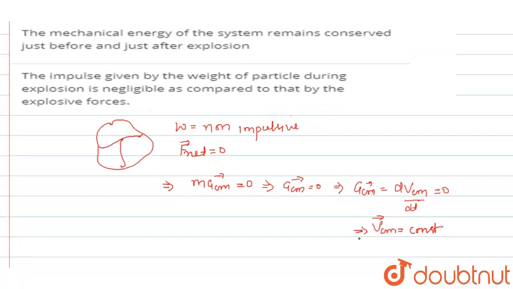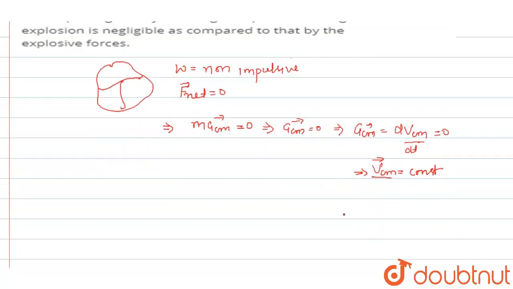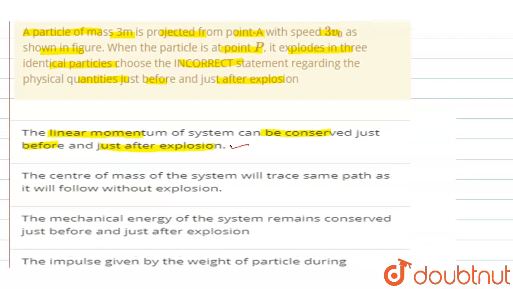So if velocity of center of mass is constant, that is linear momentum of the system is constant. P equal to constant. So momentum can be conserved just before collision and just after collision. Option number 1 is right answer. The second option is given as the center of mass will trace the same path as it follows without explosion. So statement 2 is correct because net force acting on the particle is 0, so there is no change in the velocity of center of mass. So it will follow the same path just before explosion and just after explosion.